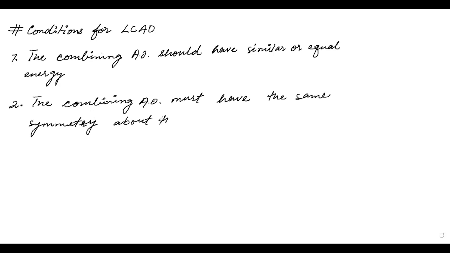Either the symmetries are the same or they are not, so there are only two cases. Now, what is the molecular axis? It is just another name, also known as the internuclear axis.